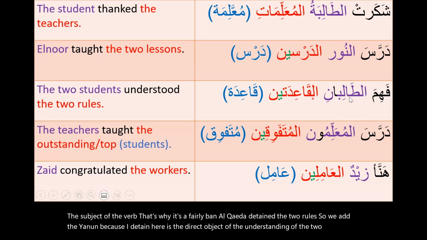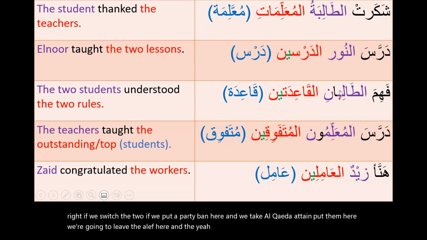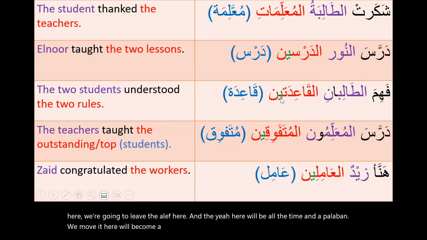All right. If we switch the two, if we put at-talibain here and we take al-qa'idatain, put them here, we're going to leave the alif here and the ya here. It will be al-qa'idatan, and at-taliban, if we move it here, will become at-talibain. It takes ya and nun. Why? Because it is the object, not the subject anymore.